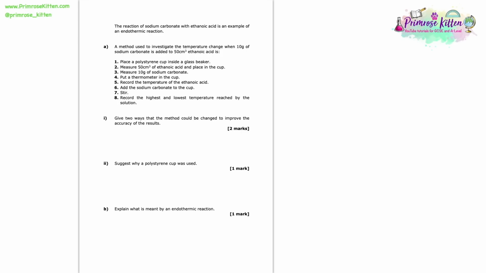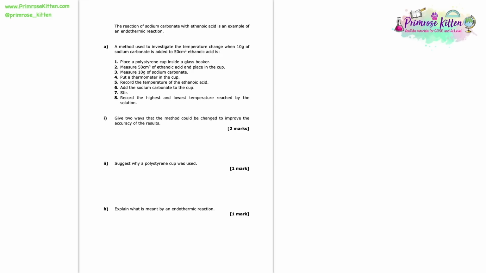Place a polystyrene cup inside a glass beaker. 2. Measure 50 centimetres cubed of ethanoic acid and place in the cup. 3. Measure 10 grams of sodium carbonate. 4. Put a thermometer in the cup. 5. Record the temperature of the ethanoic acid. 6. Add the sodium carbonate to the cup. 7. Stir. And 8. Record the highest and lowest temperature reached by the solution.